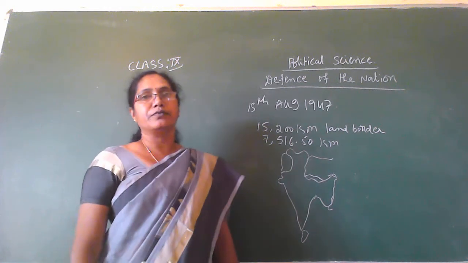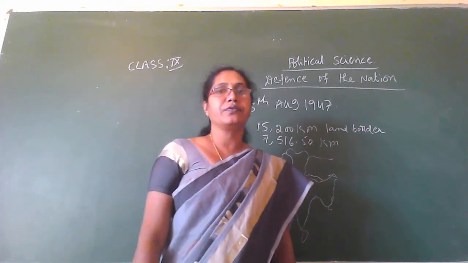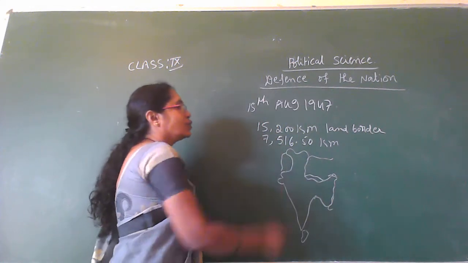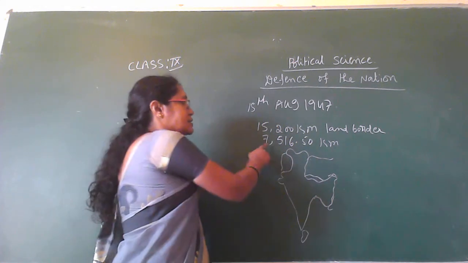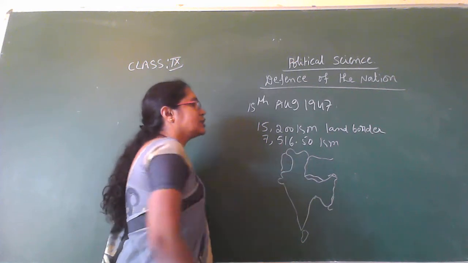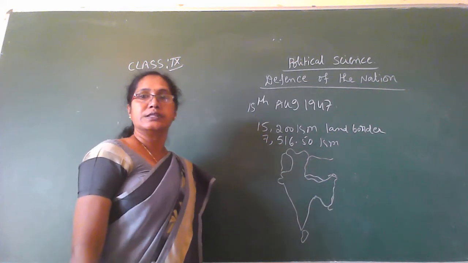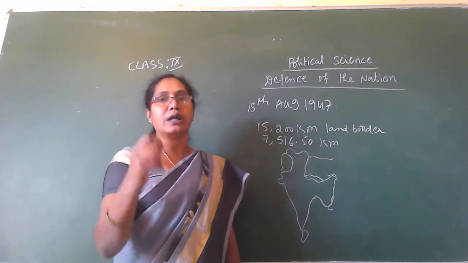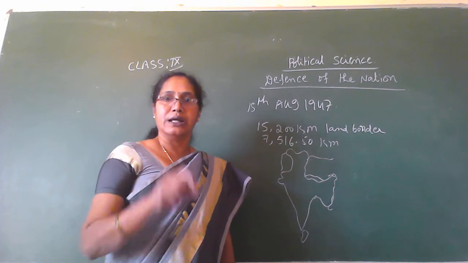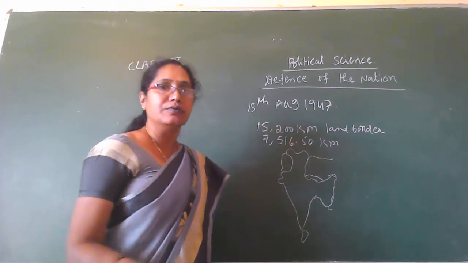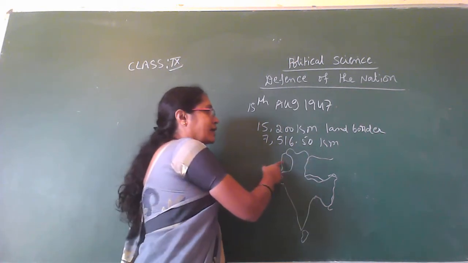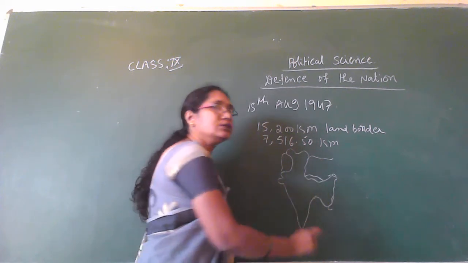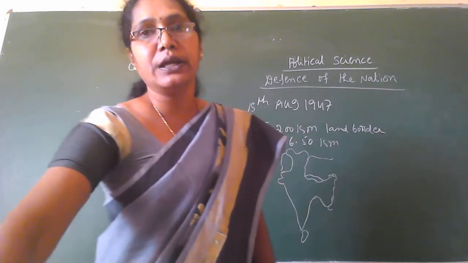What is the main function of the defense? To safeguard our country. India has a 15,200 kilometers land border and 7,560.5 kilometers sea border. We have a border relationship with our neighboring countries. Which are our neighboring countries? Pakistan, Nepal, Bhutan, China, Bangladesh and Sri Lanka.